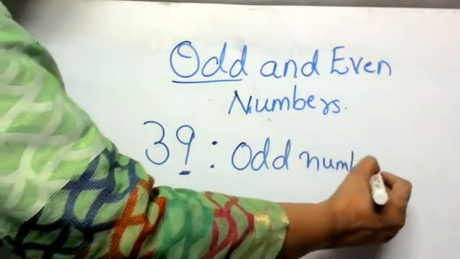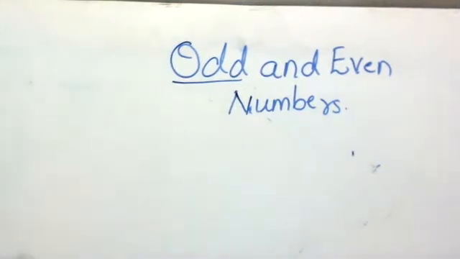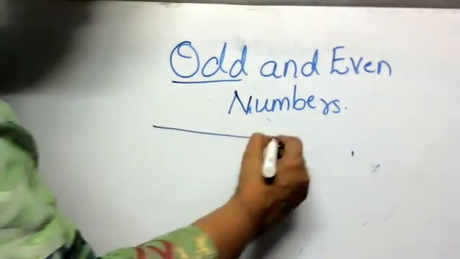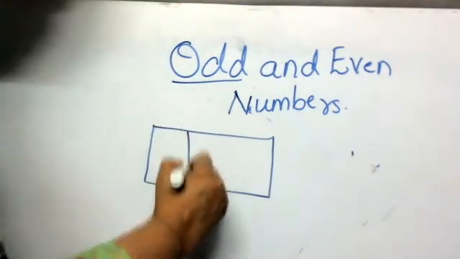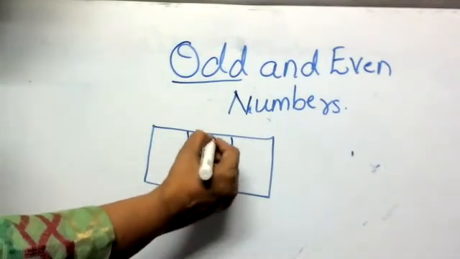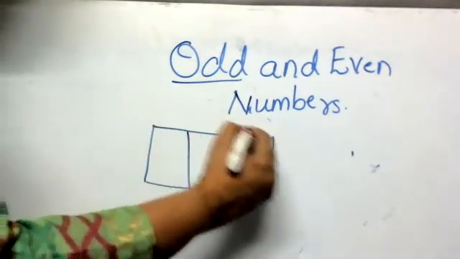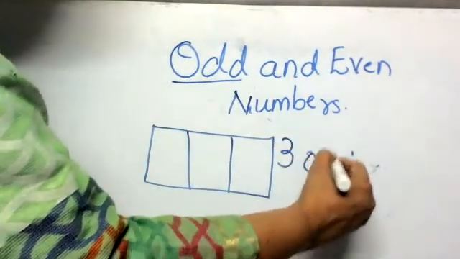Okay? Odd number. Okay. Let's see. Three. We can draw. I'll draw and show you. This is a rectangle. 1, 2, 3. So I cannot divide it equally. If I want to divide, either this side will come more or this side will come more. So 3 is an odd number.